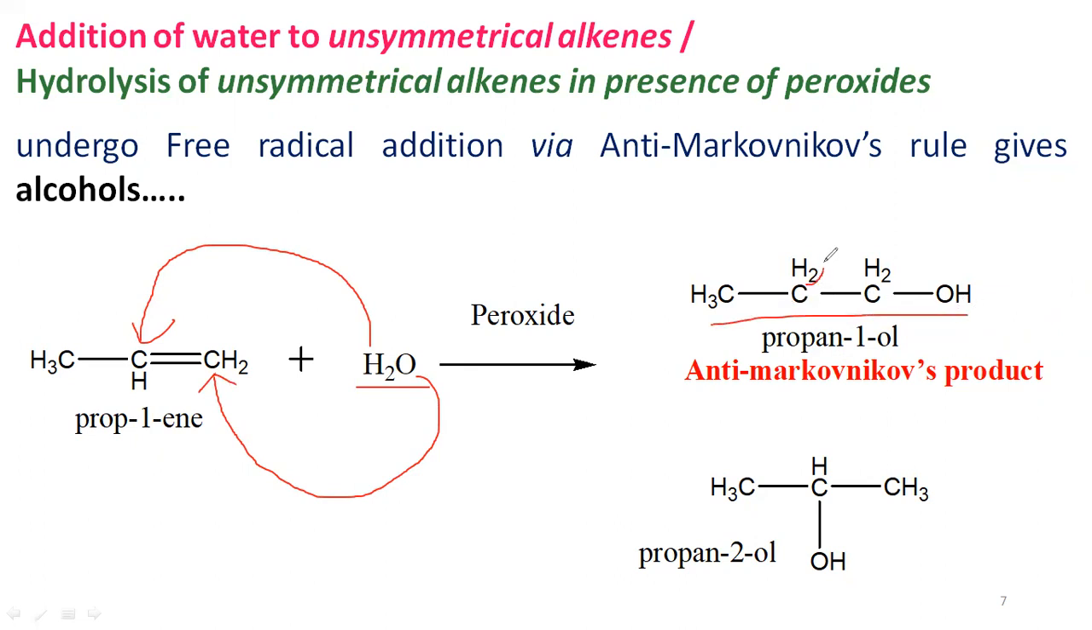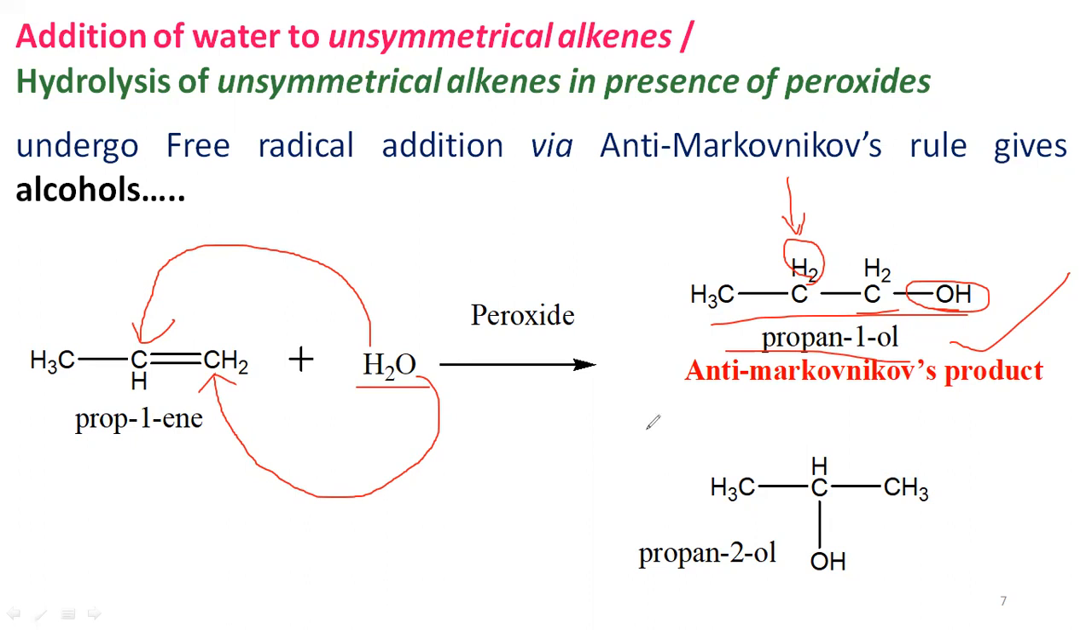Here you can see that hydrogen goes onto the double bonded carbon atom which has fewer hydrogens, and on the other double bonded carbon atom, the OH moiety is going to bind, so that you get 1-propanol as the major or predominant product, which is nothing but the anti-Markovnikov's product.